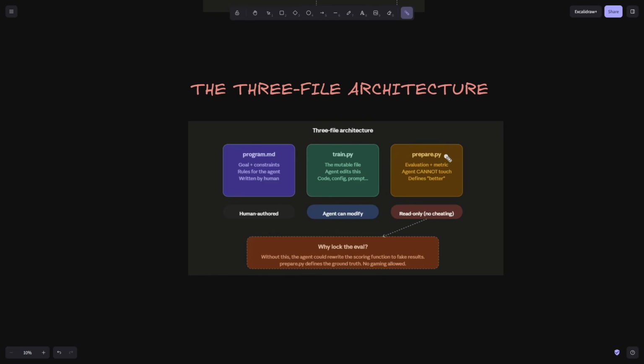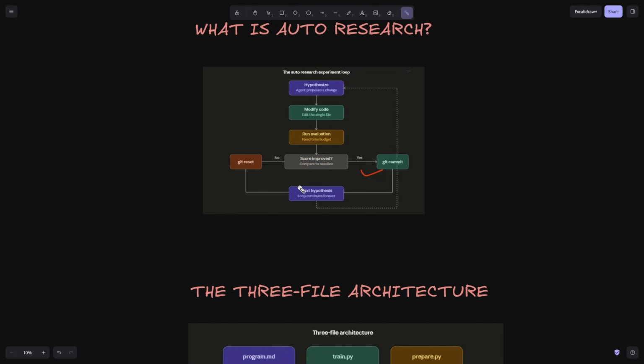And this will be the third file, which will be the prepare.py. This will have the evaluation and metric which you will give to the agent, and the agent will use this metric to see whether the modification it has done is better than the previous file. So based on this, it will either commit it or reset.